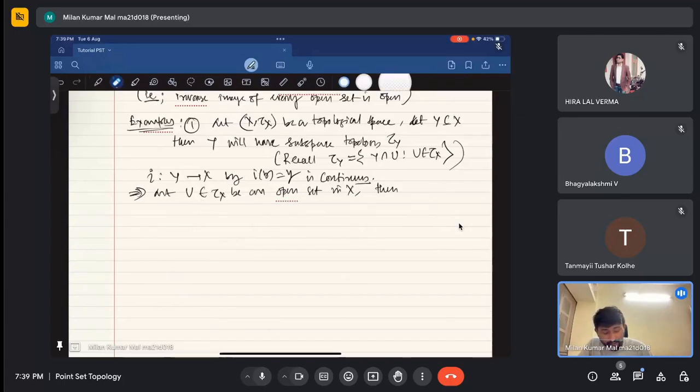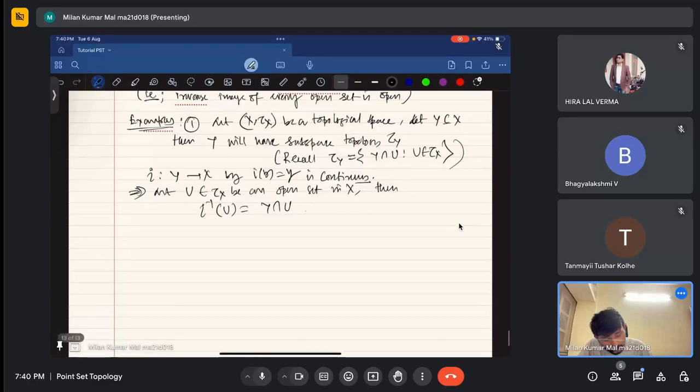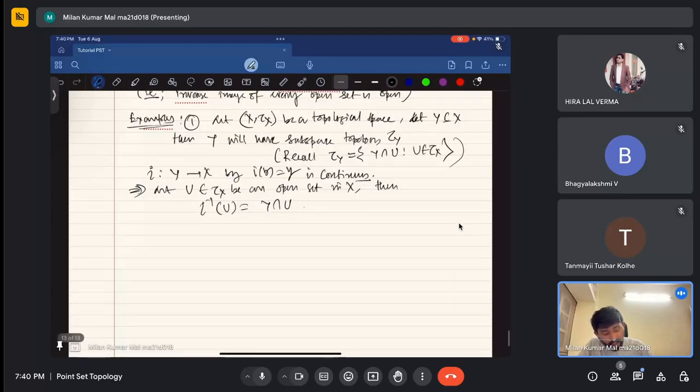The inverse image of U is basically Y intersection U, which is always contained in tau of Y by definition.